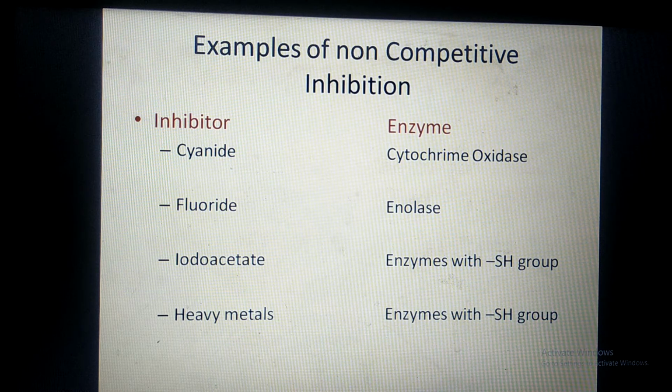Iodoacetate and heavy metals have an attraction for the SH group of cysteine in the enzyme molecules. They bind with that SH group and inhibit the enzyme molecules completely. And in this way, by inhibiting various enzymes, these poisonous substances lead to death.